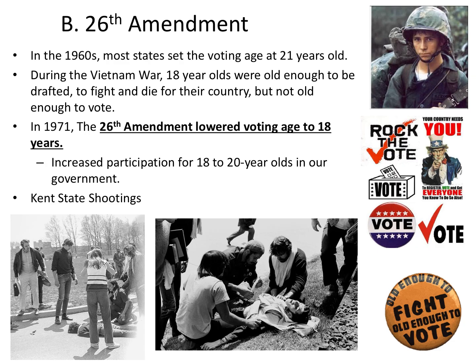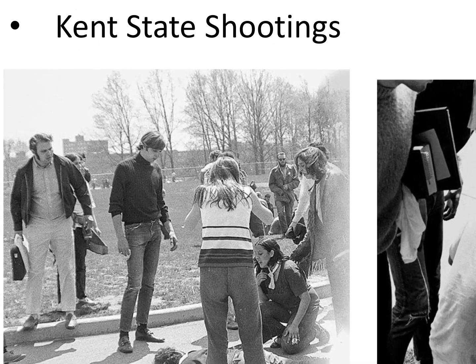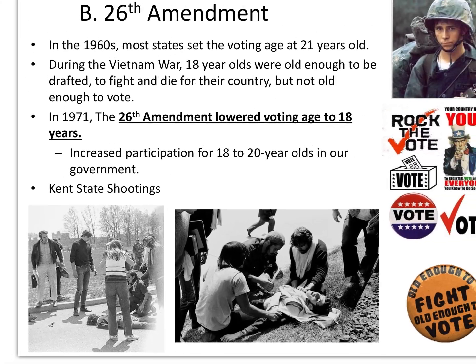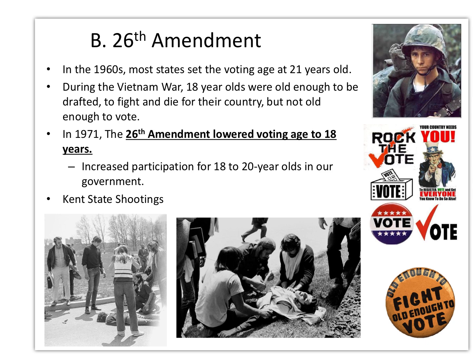All right, the 26th Amendment, along with all these massive protests, these anti-war counterculture movement by the hippies, it extended to students, people that weren't hippies. Like in these pictures here, that does not look like any hippies here at all. Kent State shootings. These college students were peacefully protesting the Vietnam War as it raged on, and they were shot by the National Guard that were called in at the time. Nobody knows why or what happened, but essentially 4 students died. And if you thought people were anti-war, the Kent State shootings even amplified anti-war as well.